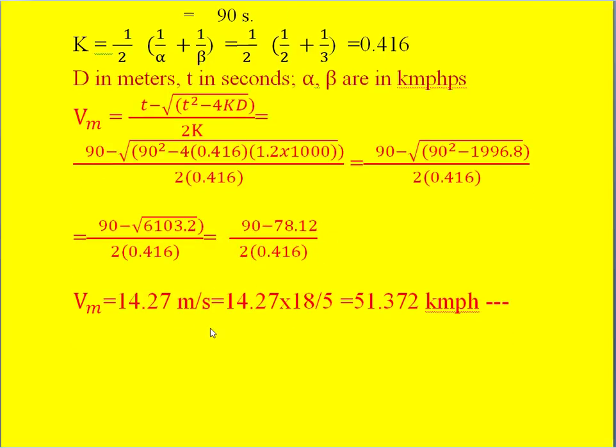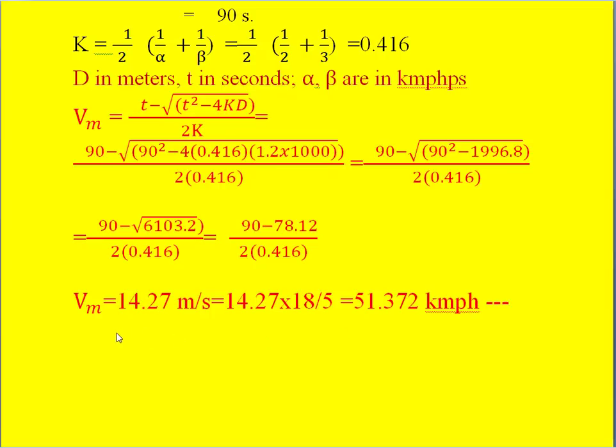But the maximum speed of the train is always mentioned in terms of kilometer per hour. I already mentioned that to get the higher value, means higher dimensions, we have to see that the high value will come in the fraction. So we multiply this 14.27 into 18 by 5. So we get 51.372 kilometer per hour. So this is what he asked. That is what we got here.